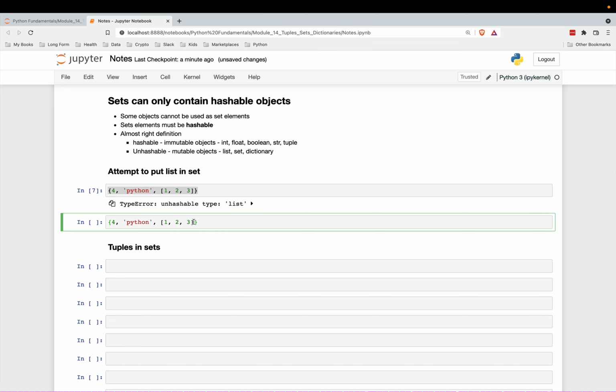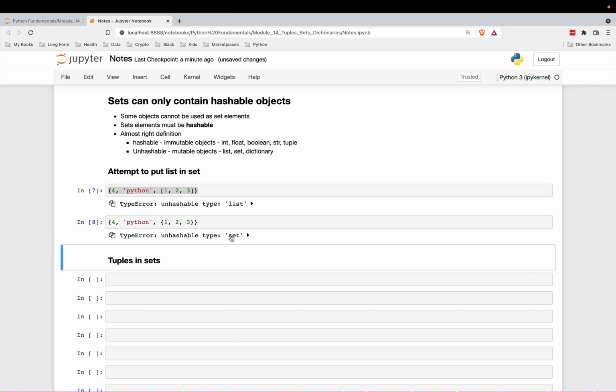So a set is an unhashable type, and it too will not work. So let's put the set 1, 2, 3 in here. Let's attempt to do that. And it says unhashable type set. The other unhashable type that we will learn next is the dictionary. You cannot place dictionaries in sets either.